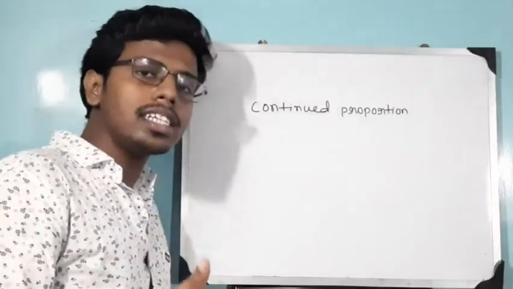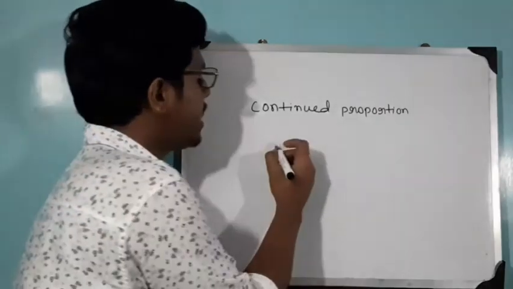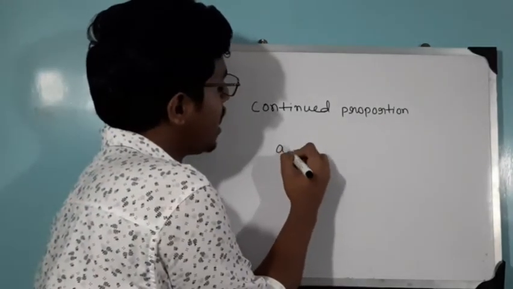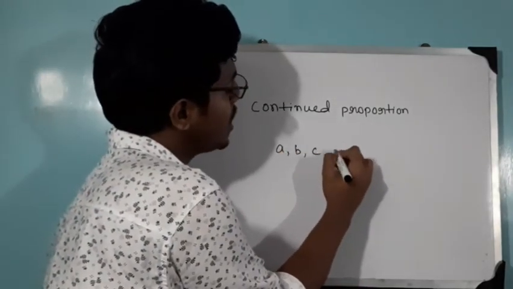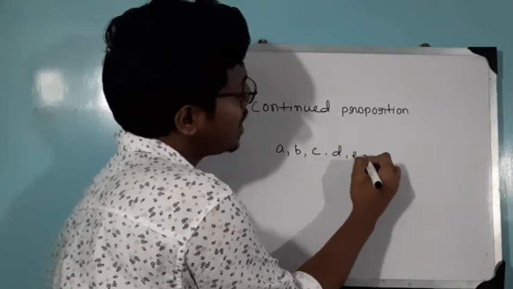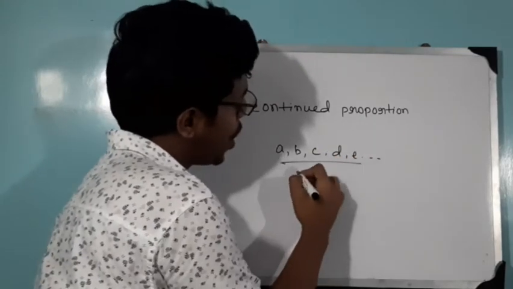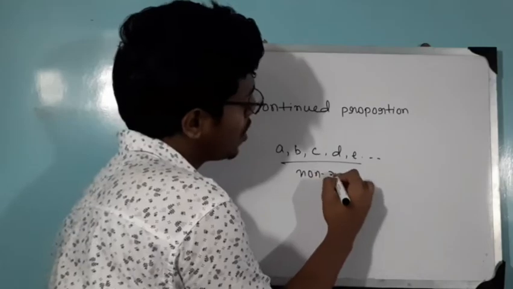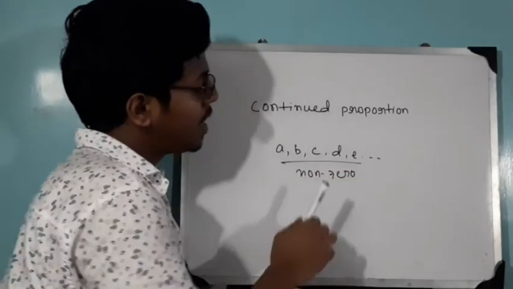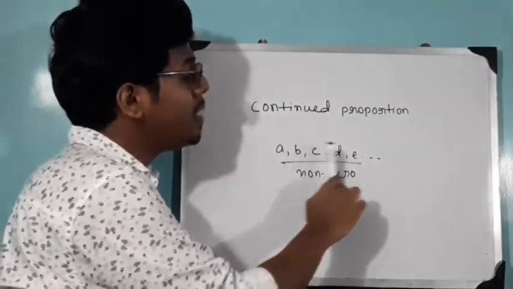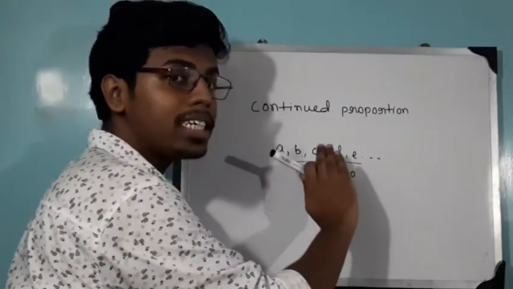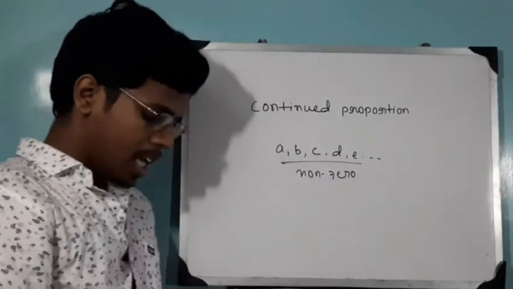The conditions are very much the same. Let's take A, B, C, D and E. These are non-zero terms. So A, B, C, D, E, this will go on. As it is continuous, it will go on.